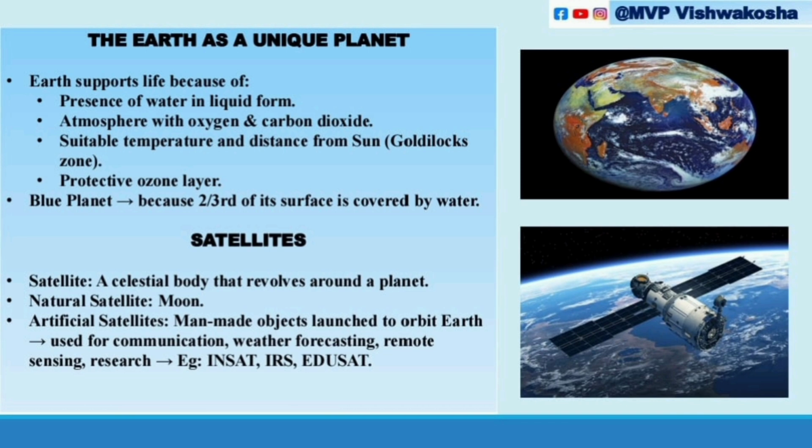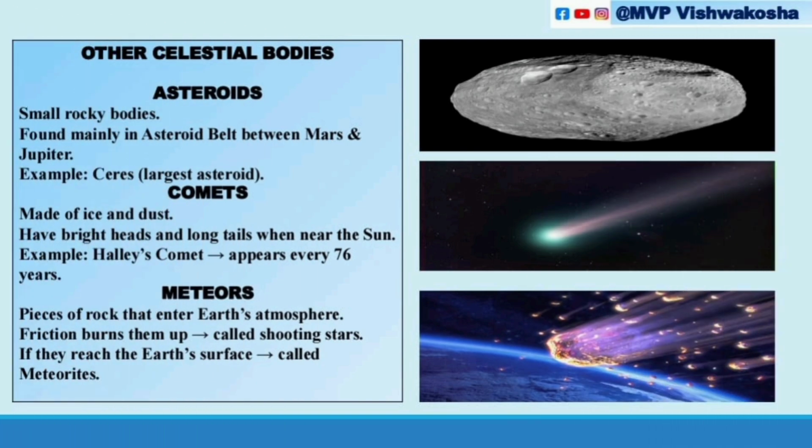Next, coming to other celestial bodies: asteroids, comets, and meteors. First, asteroids. They are small rocky bodies, found mainly in the asteroid belt between Mars and Jupiter. Some examples: Ceres is the largest asteroid. Very important, in between Mars and Jupiter. That is asteroids. You can see in the image.